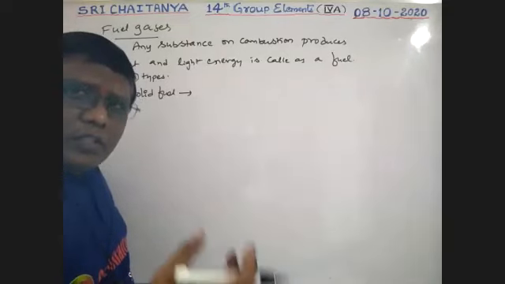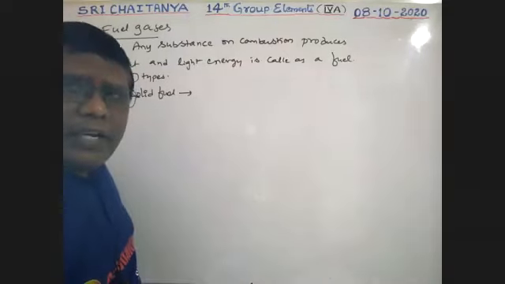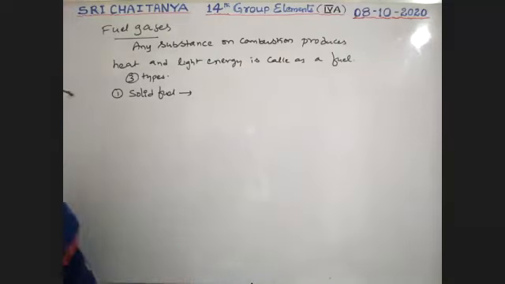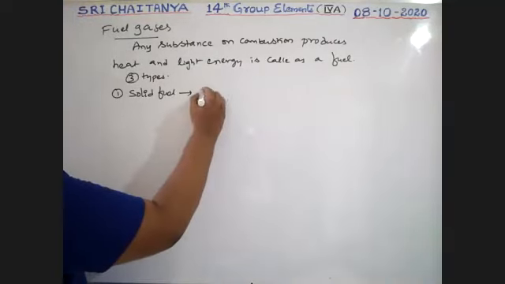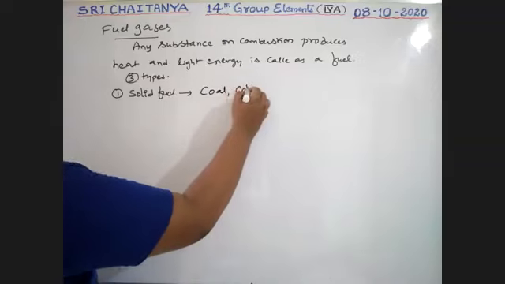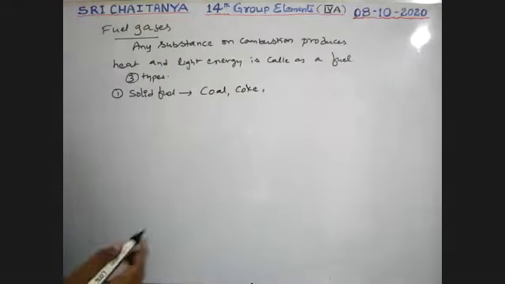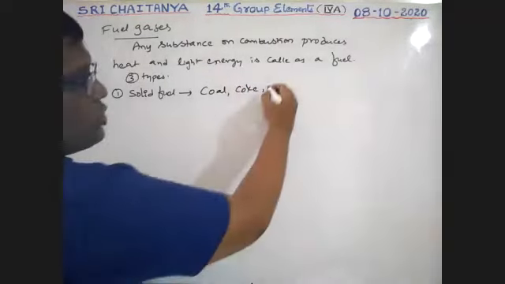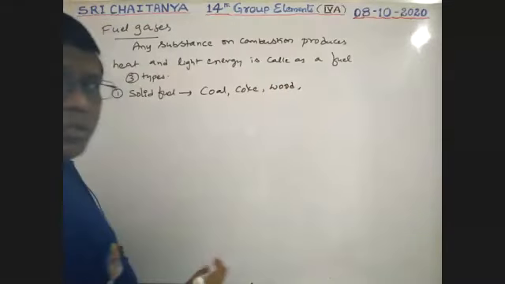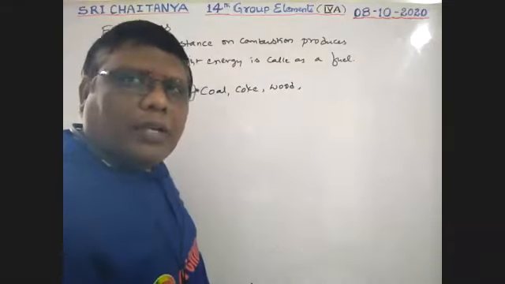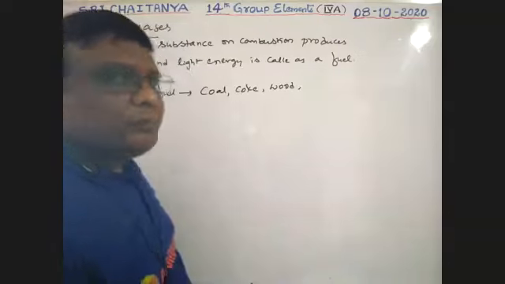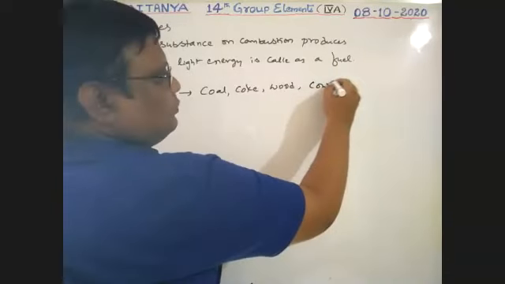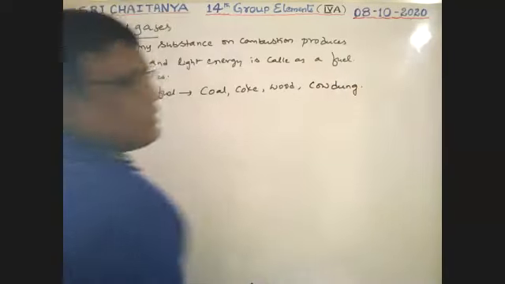All these are in solid form. On heating they give heat energy and light energy. Examples: coal, coke, wood, cow dung. These are solid fuels.